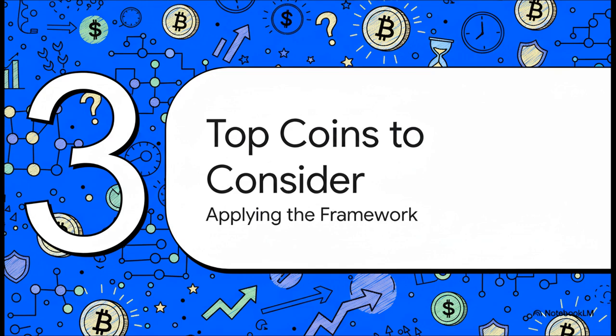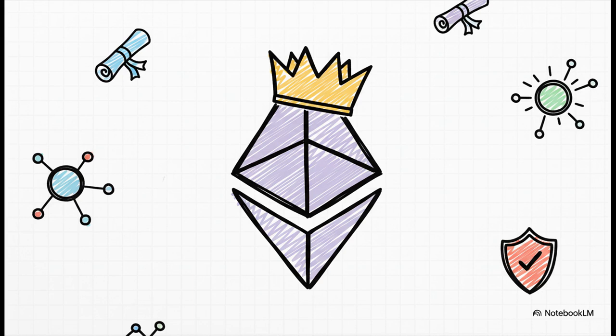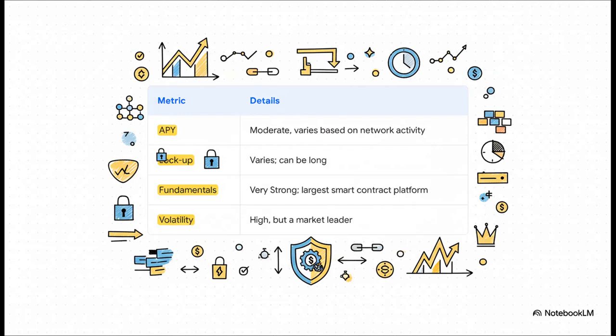Okay, theory is great, but let's see how this whole framework actually works in the real world. We're going to apply it to 3 of the most popular staking coins you're definitely going to come across on Binance. Let's start with the big one, the king of smart contracts, Ethereum. Staking ETH has become a massive part of its whole ecosystem, especially since it made that huge switch over to proof of stake. With Ethereum, you can really see the trade-offs at play. Its fundamentals are incredibly strong. I mean, it's a market leader, but the APY is often a bit more moderate, and you might have to deal with some pretty long lockup periods. All of that makes it more of a conservative, long-term staking play for a lot of people.